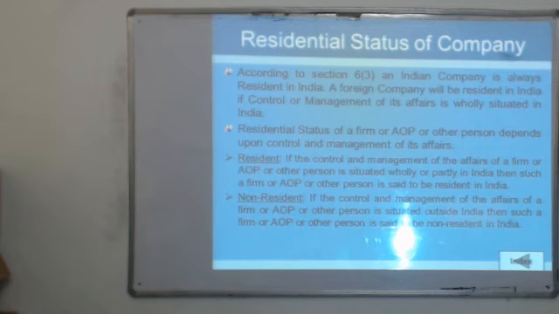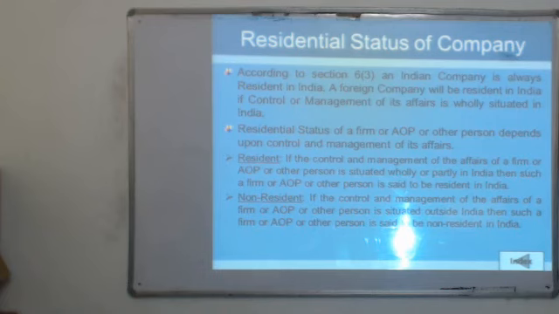If we check out the residential status of the other entities, for other entities there will be only two types of residential status: resident and non-resident. And as per section 6(3) of the Indian Companies Act, all the companies which are registered in India will be called a resident company.